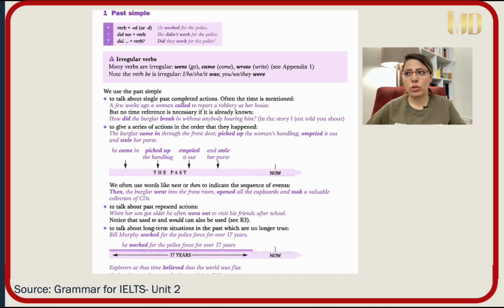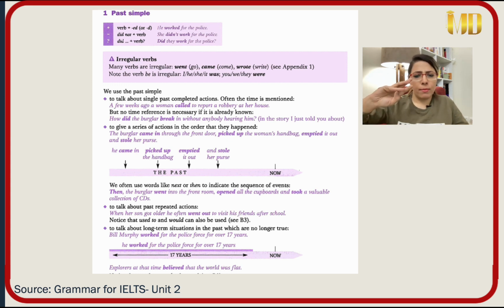که الان دیگه درست نیست. دیگه الان بهش نمیتونیم ریفر کنیم. چرا؟ چون they're completed and finished in the past. Bill Murphy worked for the police force for over 17 years. 17 سال بوده که برای پلیس کار میکرده.